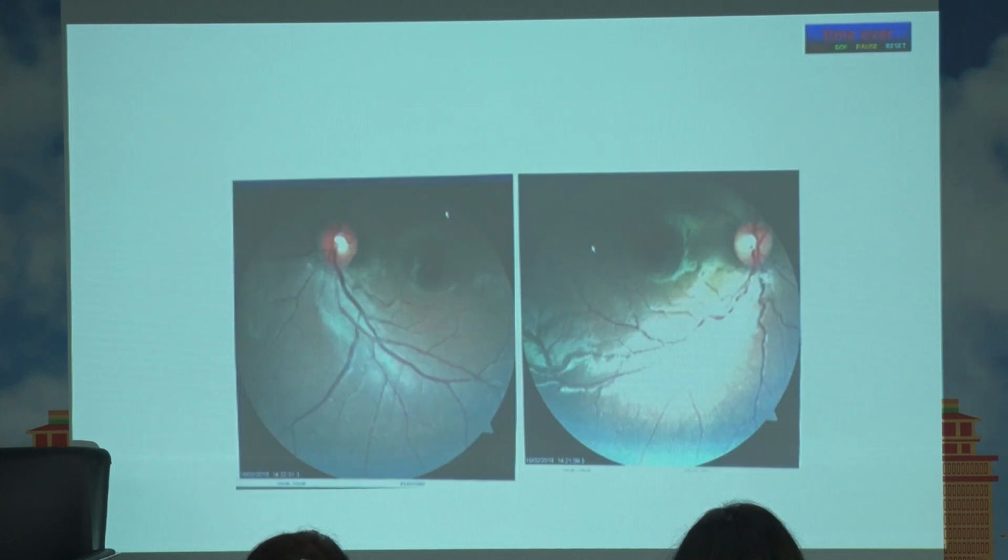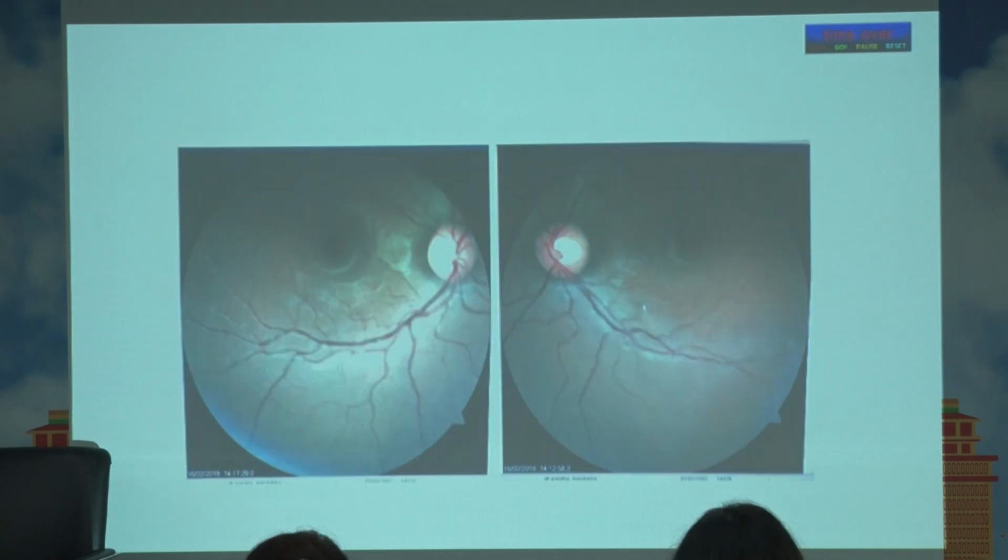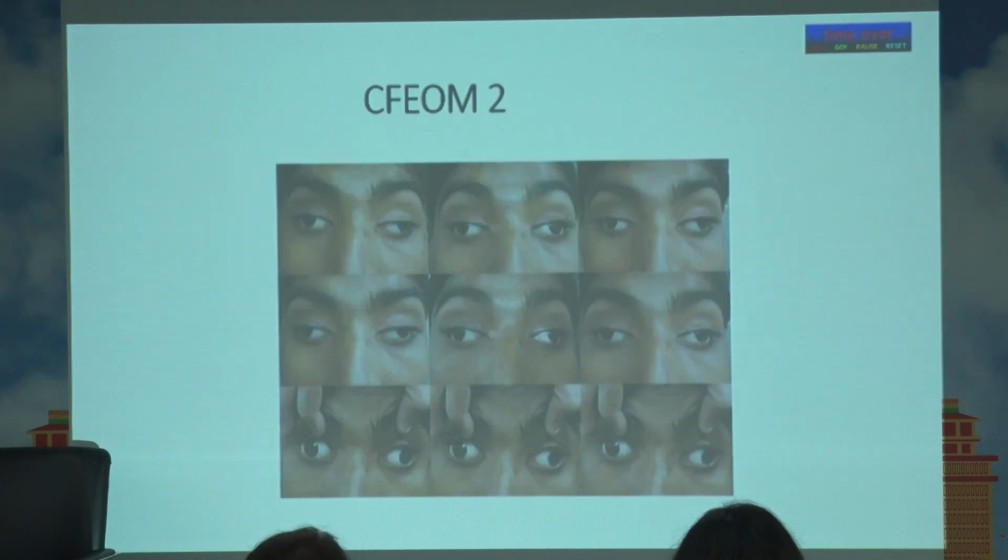This is showing you an extortion in this child, fundus extortion, as you can see. Another girl in this group only has intorsion. So, why one has extortion and the other has intorsion, 2 sisters, we will not be able to go into at this moment. This is showing CFM2.